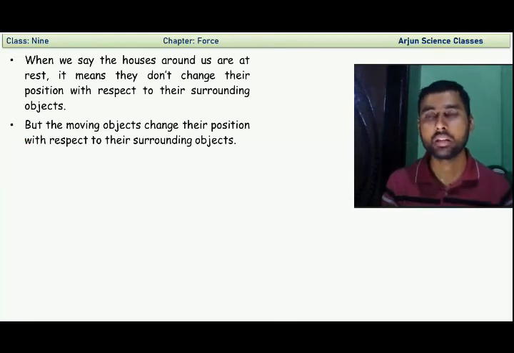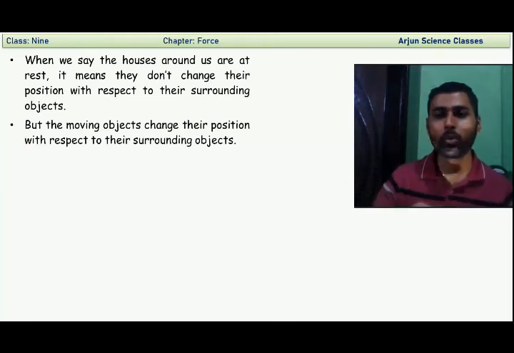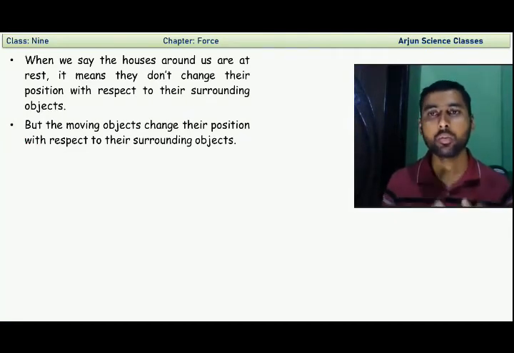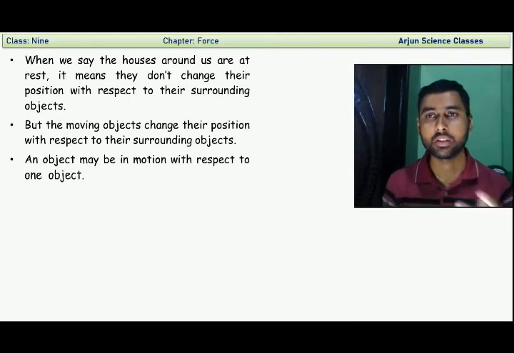With respect to a tree, okay, if the bird goes from one tree to another tree, then the surrounding object between that tree and the bird is the tree. Okay, what happened to the distance between the tree and the bird? The change happened, the position changed. Then we can say this is in motion, the bird is in motion.